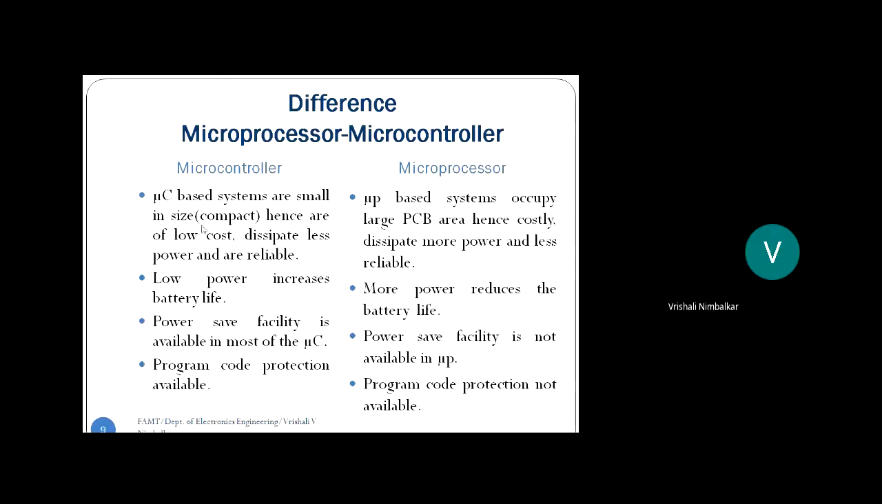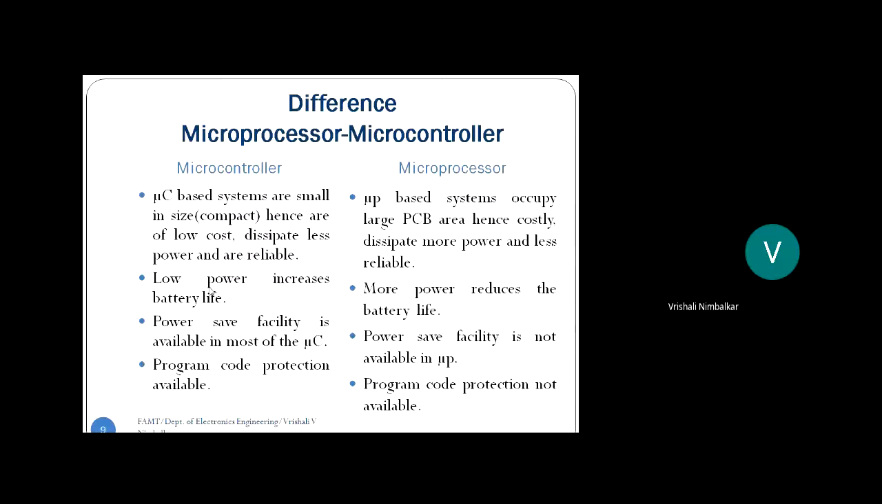So it's reliable. Whereas in a microprocessor based system, you need to connect the address bus, data bus, and control signals to all these devices. In case there is an open circuit or a short circuit or some misconnection, there are high chances of system failure. Is that okay? So your microprocessor based system dissipates more power, is costly, and is not reliable. Whereas a microcontroller based system is compact, dissipates less power, and is reliable.